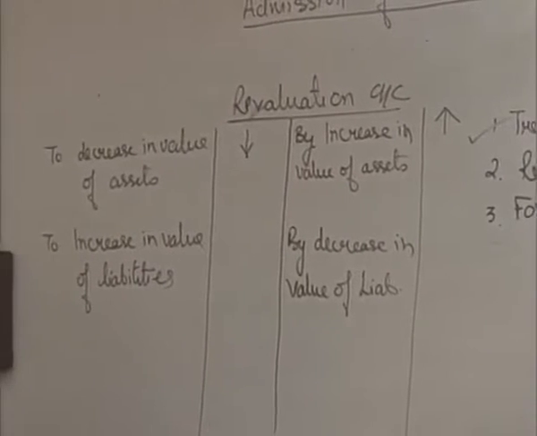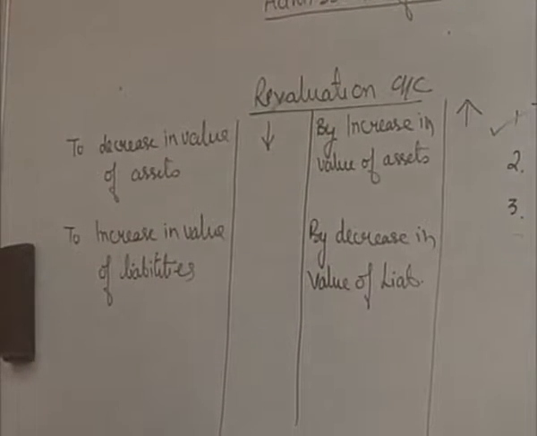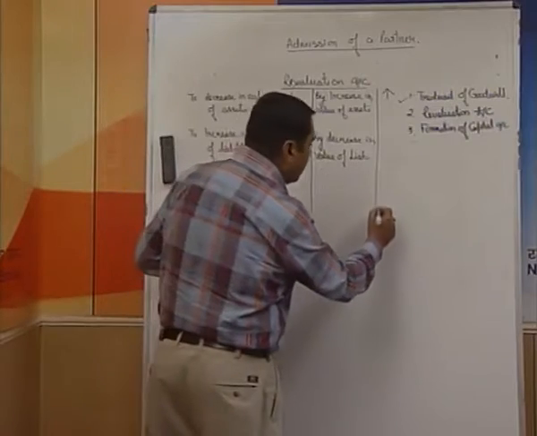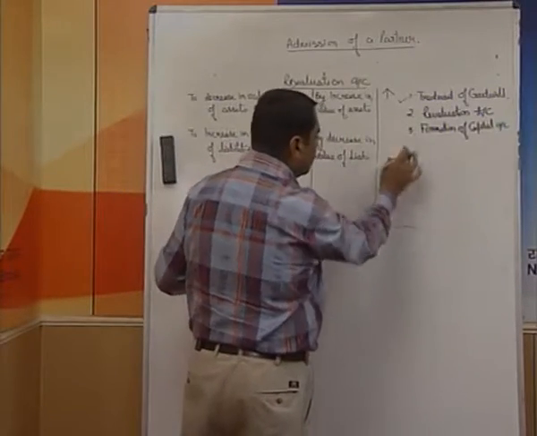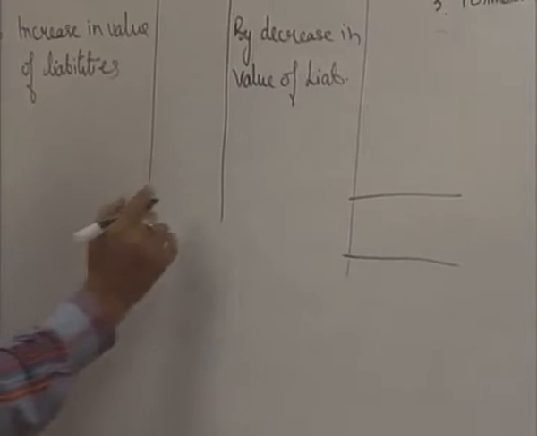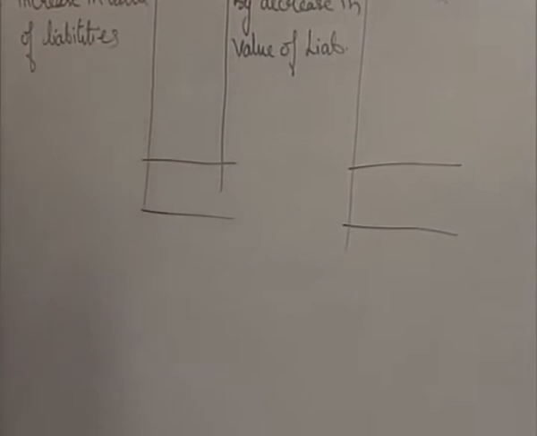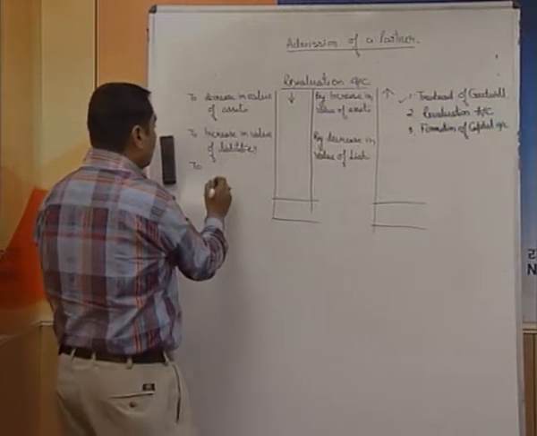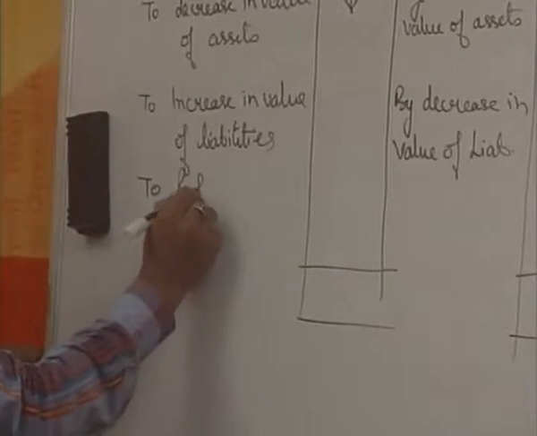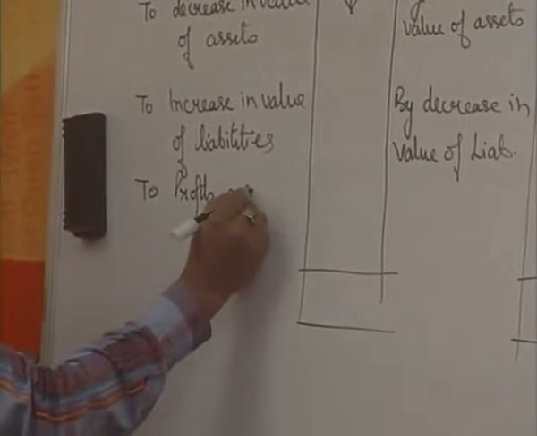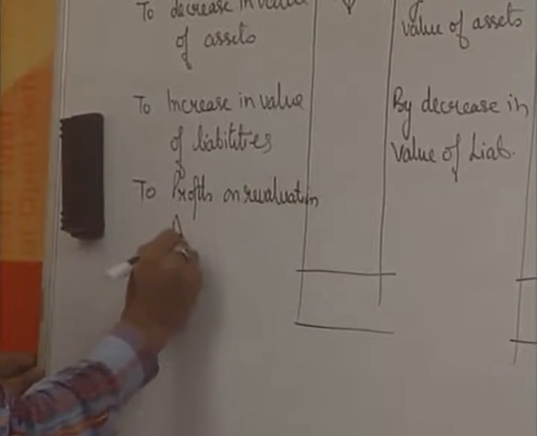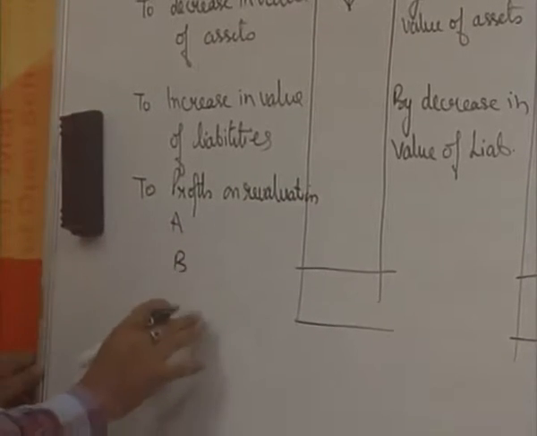Now, as you know, you have to make the total of both the sides and whichever side is going to be greater, the same total is going to be shown on the other side. For example, we are presuming that the credit side total is going to be more. So, the same total is going to be written on this side and in that case the balancing figure over here is going to be taken as a profit and you will write "To profit on revaluation", and whatever the profit is going to be, distribute among the old partners in the old ratio.